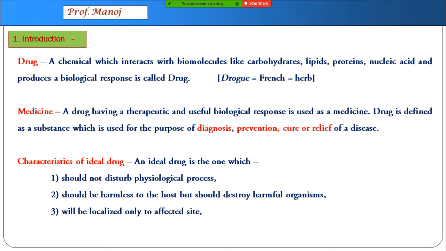It will be localized only at the affected site where the disease is present, and it must have minimum side effects. It is obvious that hardly any drug will qualify in all these four things. But whatever drugs, medicines we get in the market must be reaching at least towards the best of these characteristics.